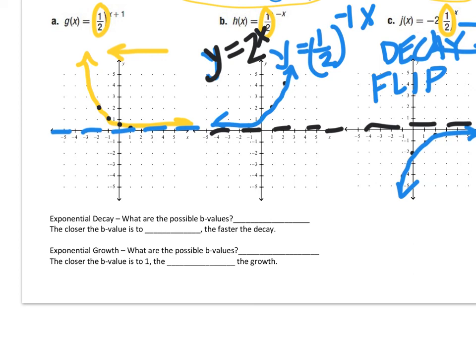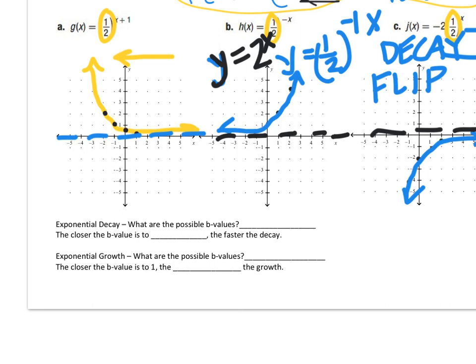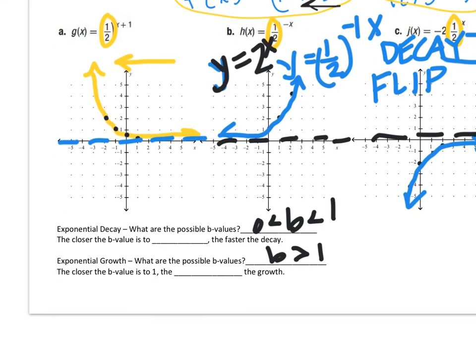So again, looking at our values for exponential decay, our base needs to be between 0 and 1. And for growth, our base has to be greater than 1. So when we look at values between 0 and 1, the closer the b value is to 0, the faster the decay will be.